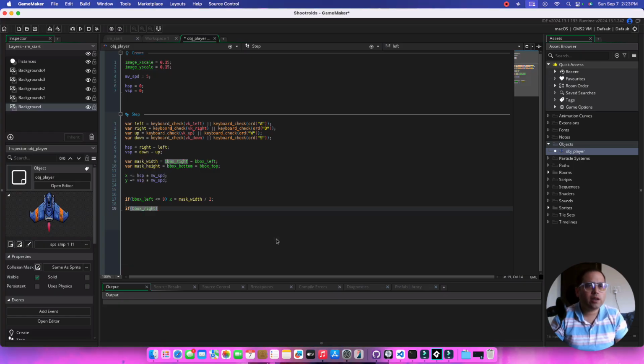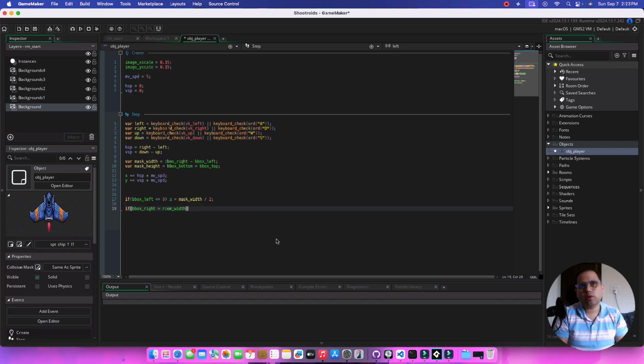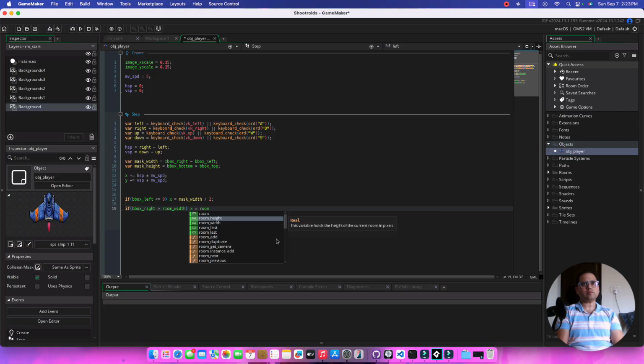bbox_right is greater than room_width. So if you are using some software, you'll always have bugs, which is okay. Just restart it. I reloaded the project and it worked. So no harm done. x is equal to, say, room_width.